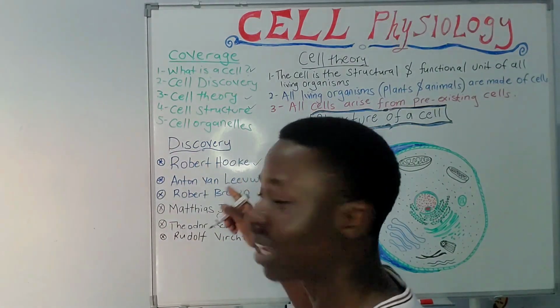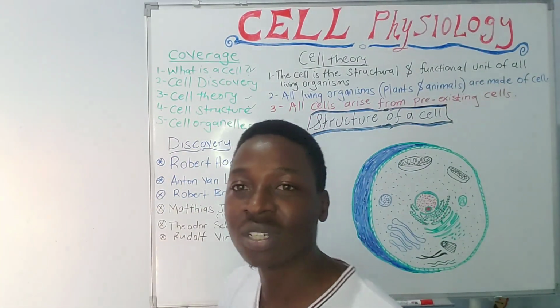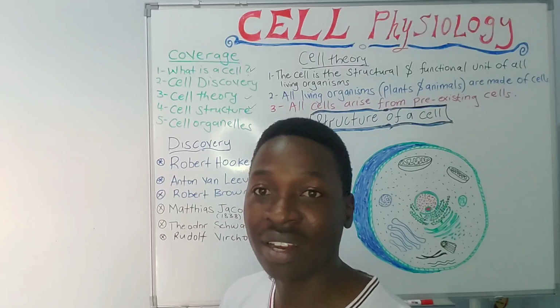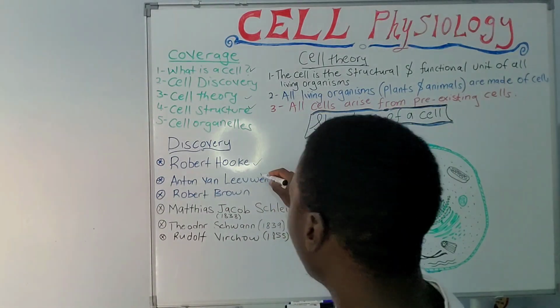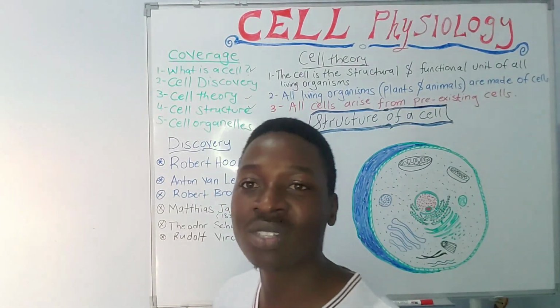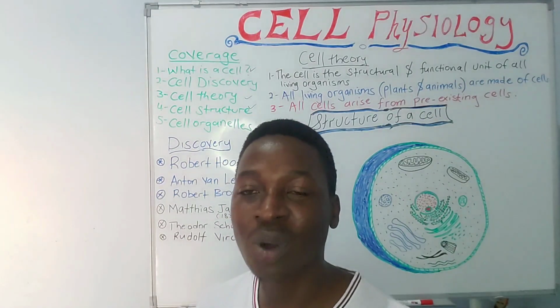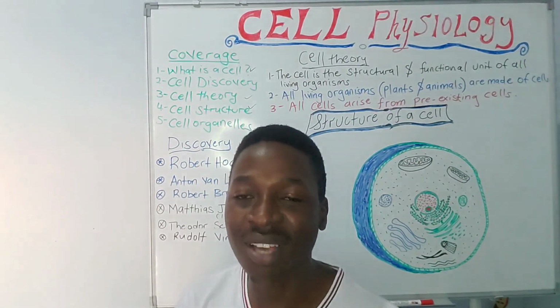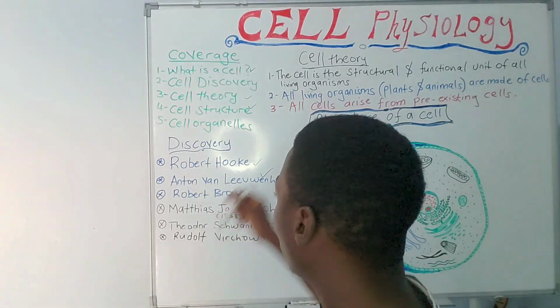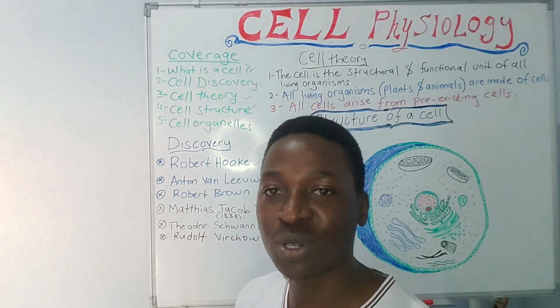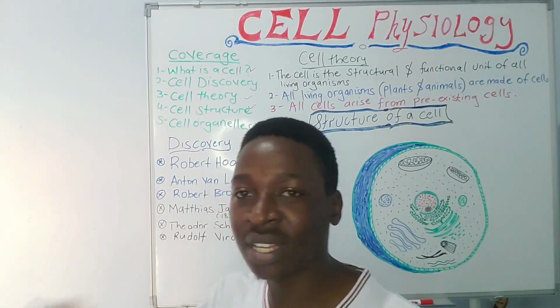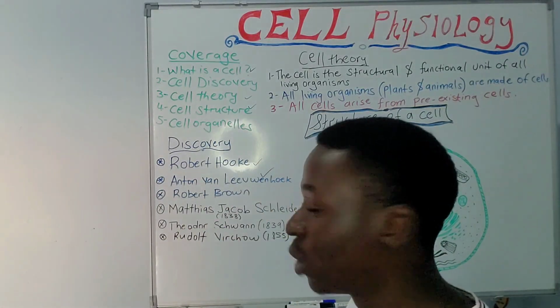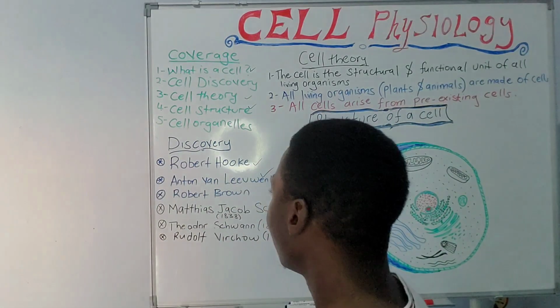And so he was the first to coin the idea that a cell exists, okay? Then Anton van Leeuwenhoek was the second person to tell us more about a cell, and he was the first to observe a live cell. So Robert Hooke did cell observation in dead cells, and Anton van Leeuwenhoek did this in live cells, okay?